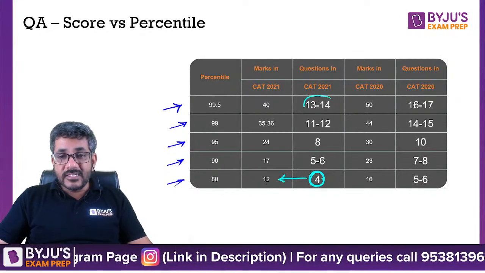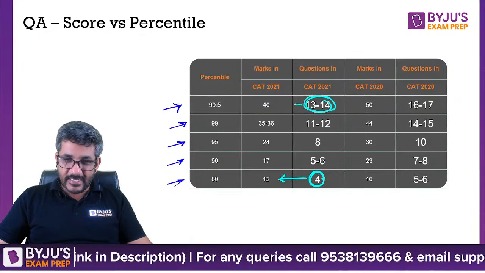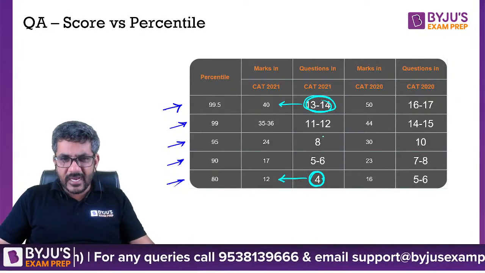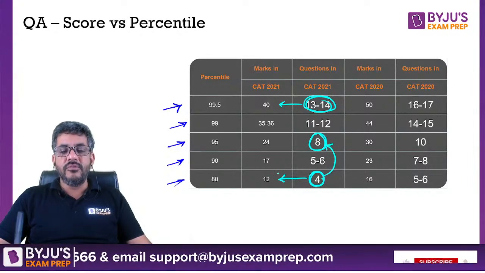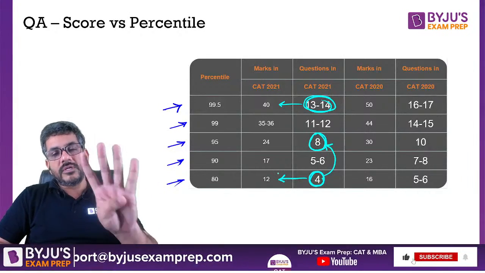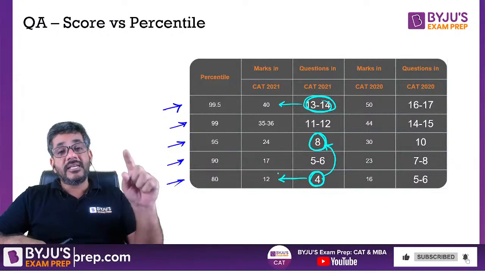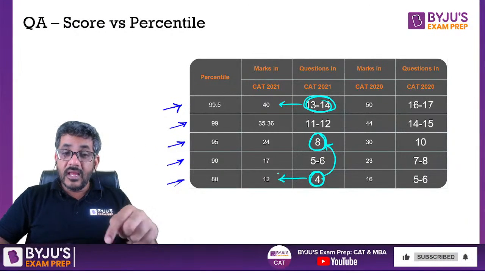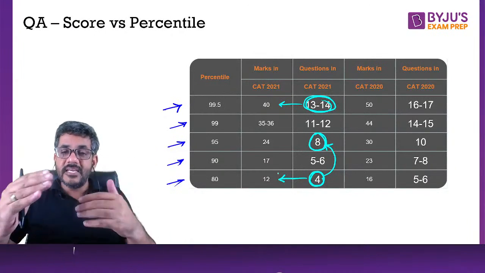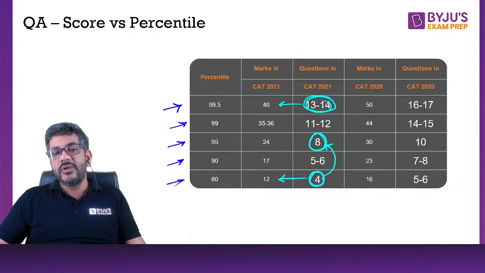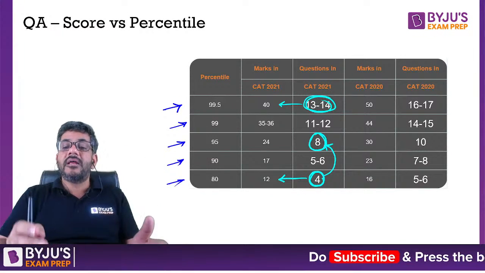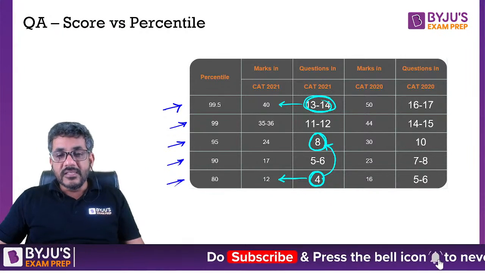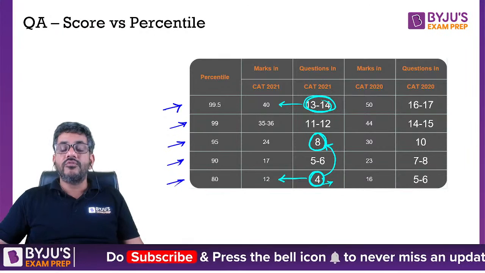Whereas at 13 to 14 questions, you are getting 99.5. Rather, यहाँ से यहाँ भी अगर आप देखो 4 to 8, just 4 questions can take you. I mean, total में से 4 questions कीजिए, you get 80 percentile from 0. And 80 to 95, सिर्फ 15 percentile can be covered by doing 4 questions, right? That means most of the people are so afraid of mathematics, they are not even able to do 4 questions.